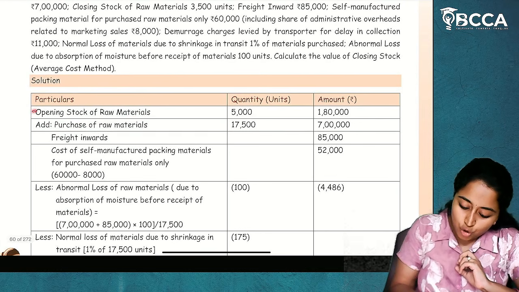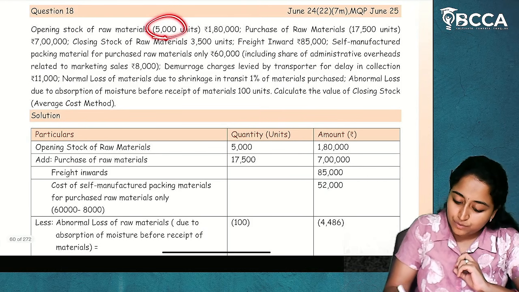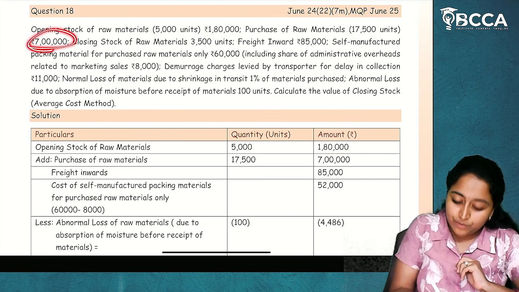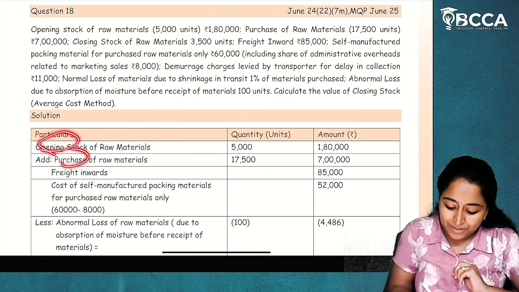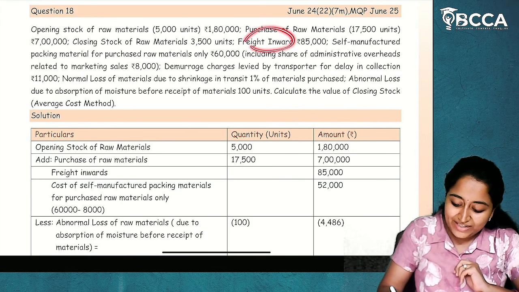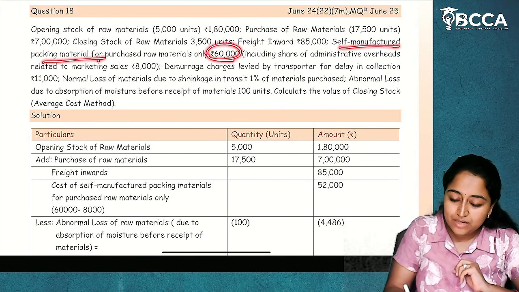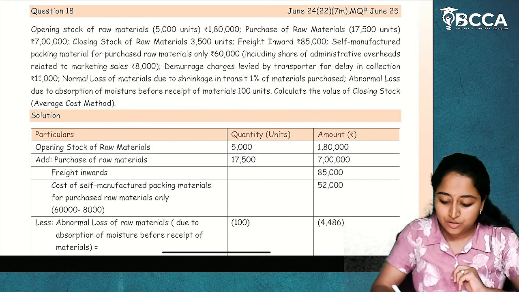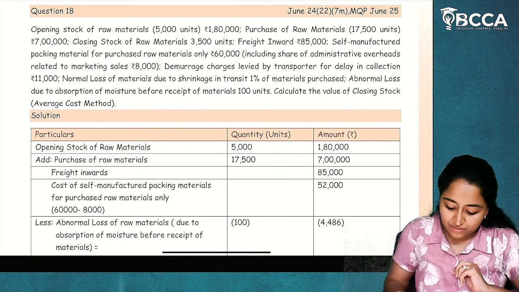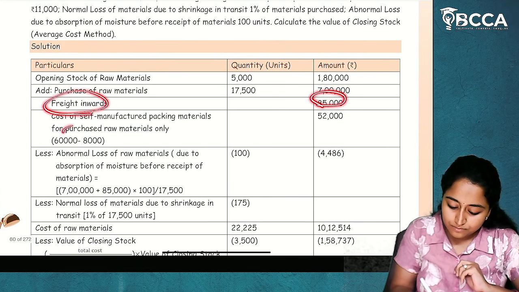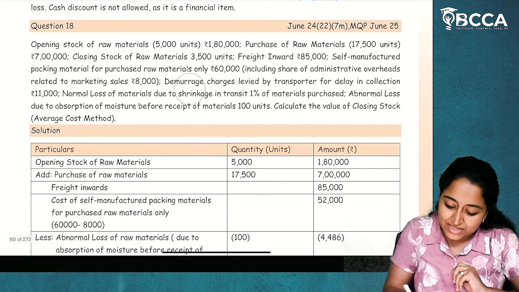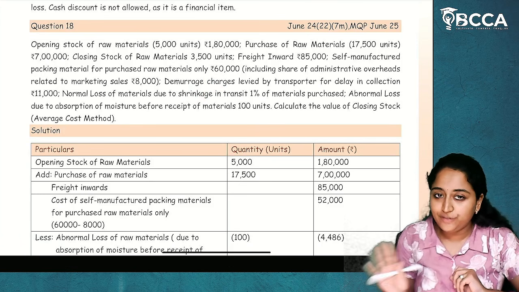So first, opening stock is given: 5,000 units at 1,80,000, and then purchases 17,500 units at 7 lakhs. Opening stock plus purchases, and freight inwards is given as 85,000. Self-manufactured packing material is 60,000, in which 8,000 is administrative overheads related to marketing. So 60,000 minus 8,000, 52,000 will be considered. Clear so far? Demurrage charges will not be considered. Write it in the note point.